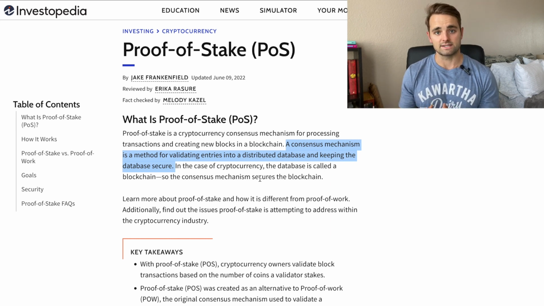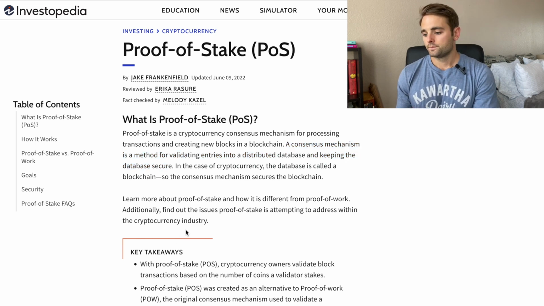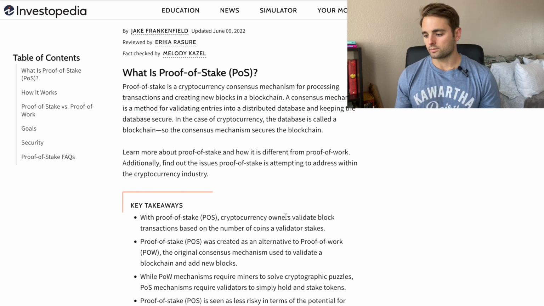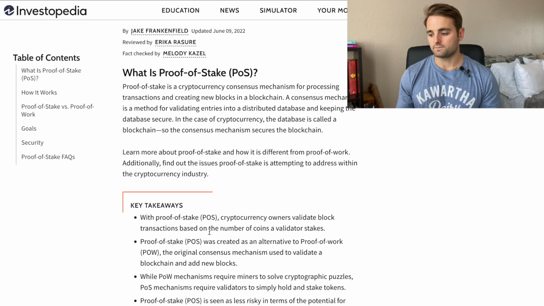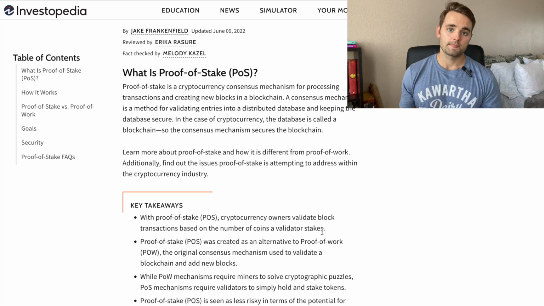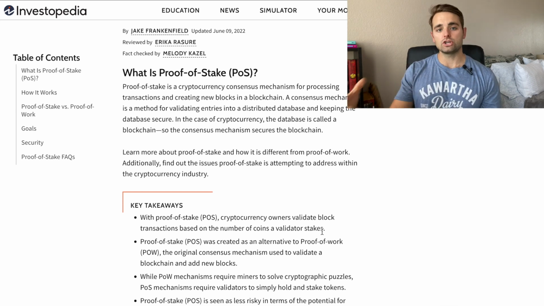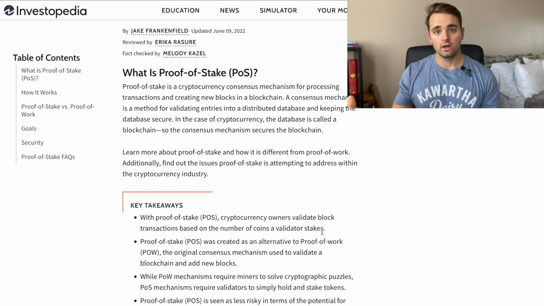Consensus mechanism is essentially how all the participants or validators on the network are able to vote on what are valid and what are invalid transactions. So with the proof of stake, cryptocurrency owners validate block transactions based on the number of coins validators have in a stake. So with the proof of work model, the more hash you add to the network, the more votes you had. So the more energy you expend or the better miners you have, the more weight you have on your votes.